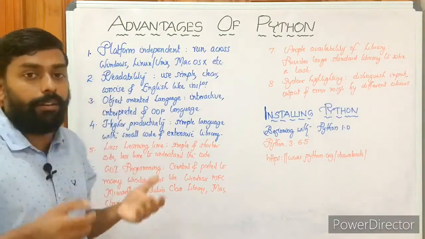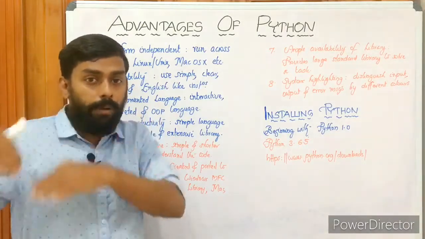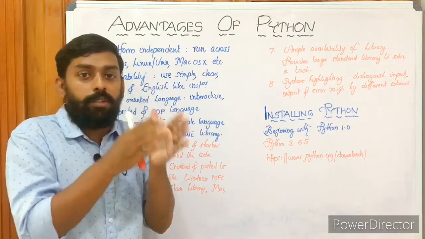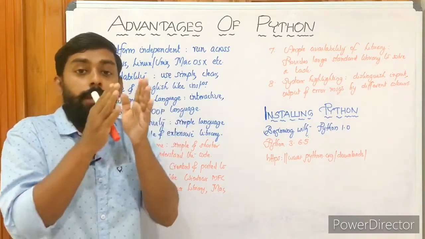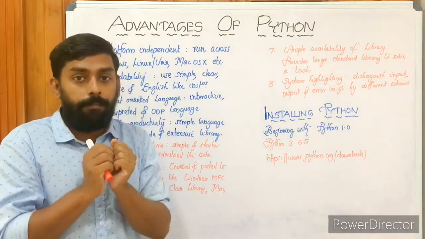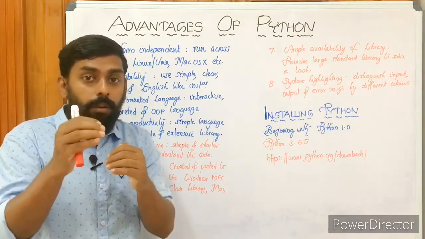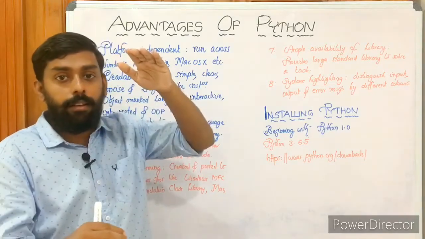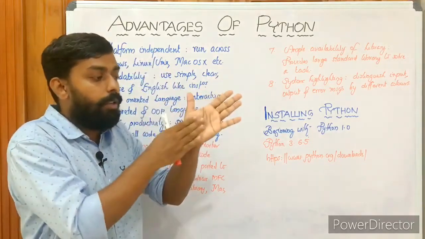Then it's an object-oriented language. I told you in our previous session there are 2 types of languages: procedure-oriented language and object-oriented language. In procedure-oriented language, as the name suggests, primary focus is given to the procedure, the way of doing things. Actually, there are 2 components: one is the procedure, the other one is the data.